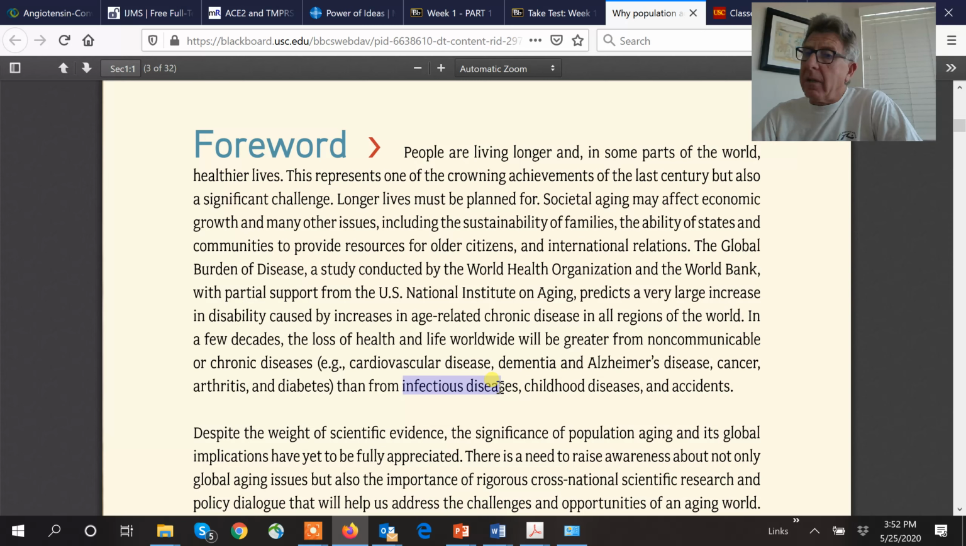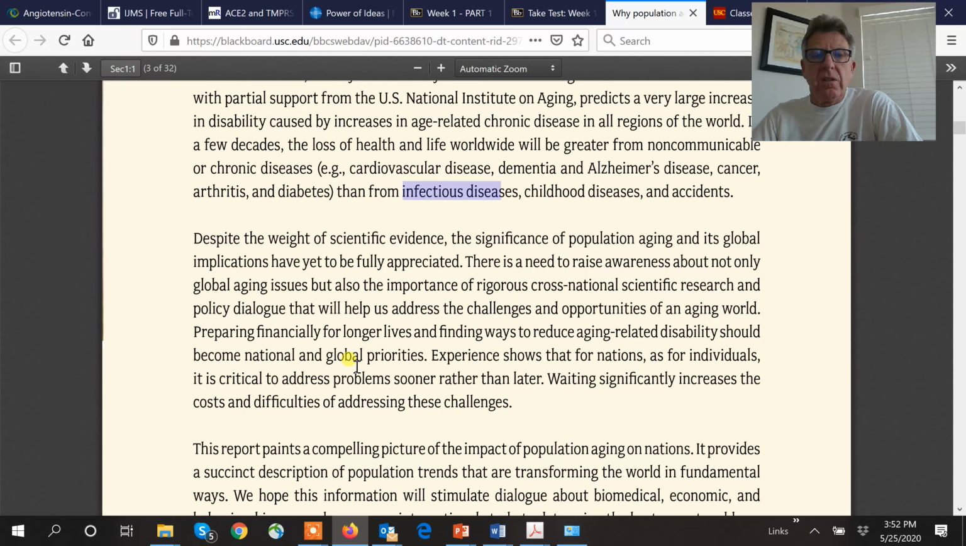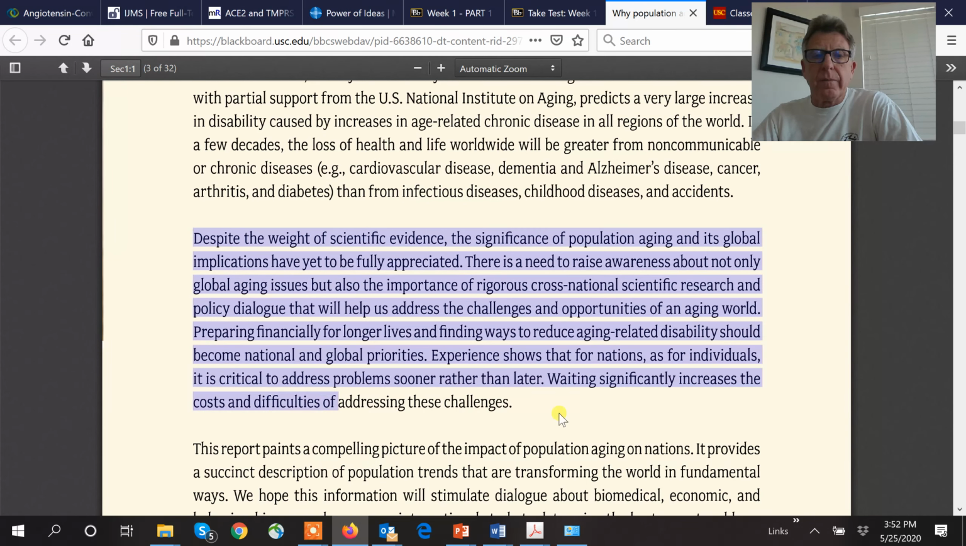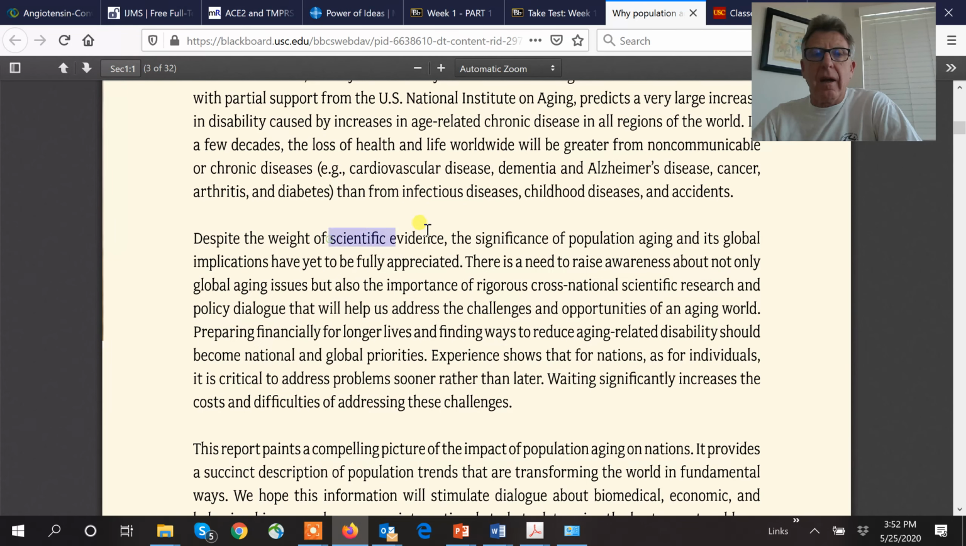Okay, because of its really bizarre, insidious nature of going after your vascular system. All right. Okay, so the rest of this foreword talks about how they've gathered the data. Scientific evidence. Okay, that's what you guys are going to rely on. You're going to believe in science.